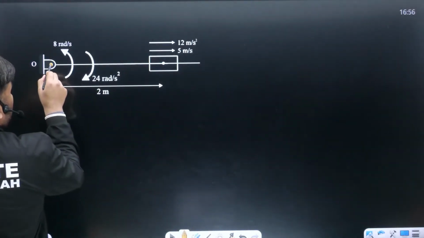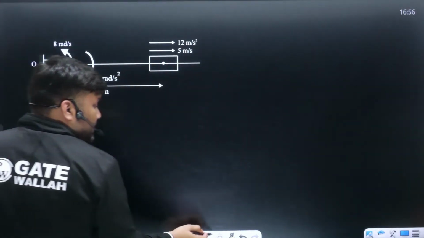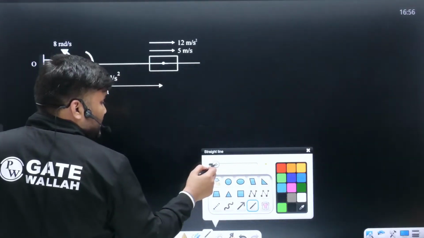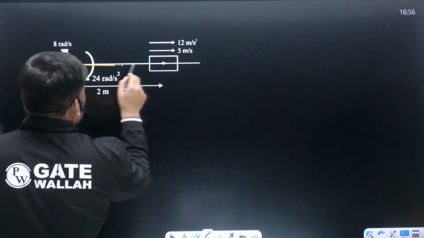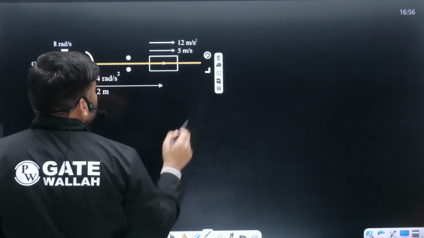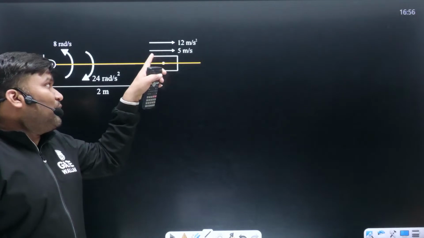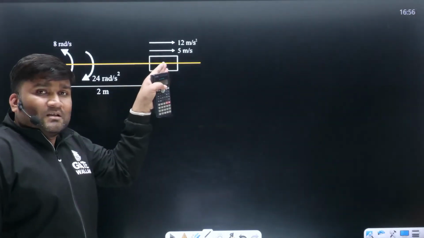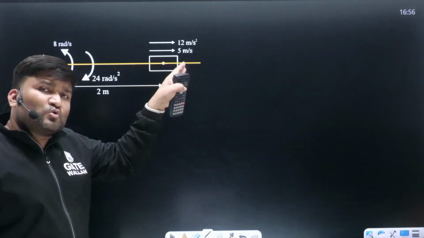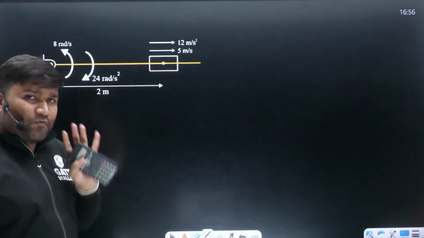This is the point about which the link is going to have rotation. This is the link which is having rotation. Okay. On the rotating link, the slider is there. So whatever rotations and accelerations are there, this slider is going to face those accelerations.